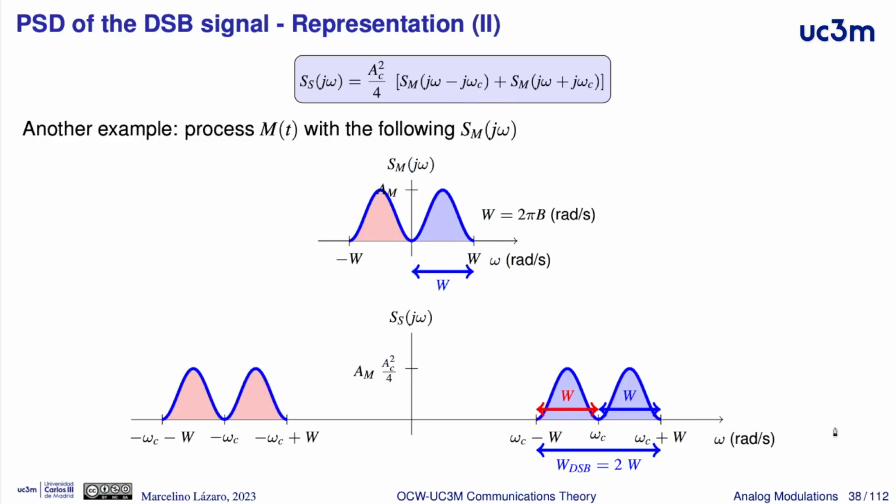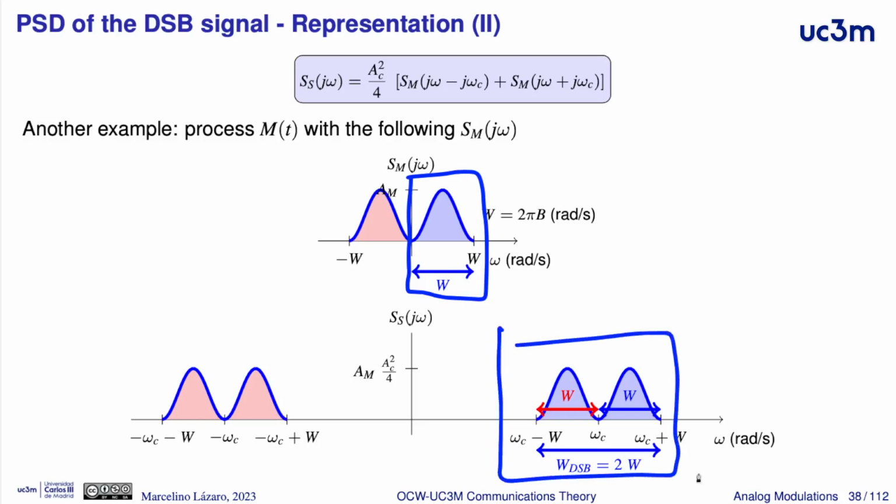Here we have another example of a modulating signal with a given bandwidth W radians per second. The shifted replica here has a bandwidth 2 times W, twice the bandwidth of the modulating signal.